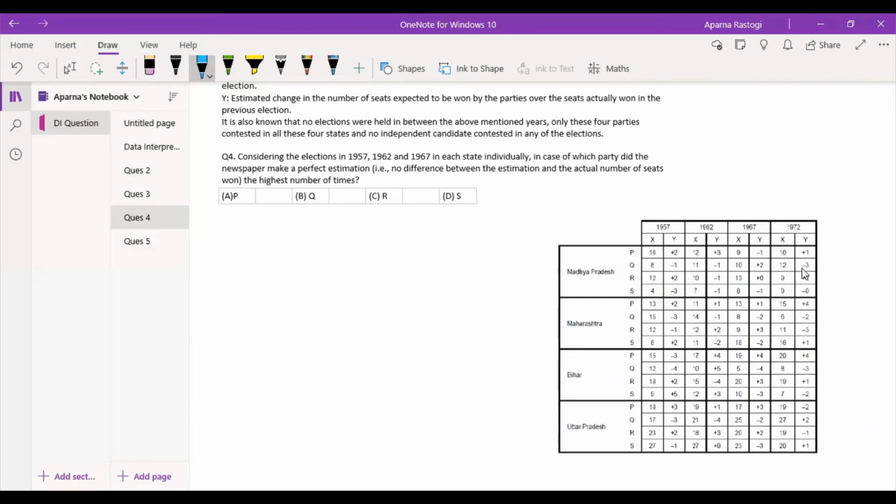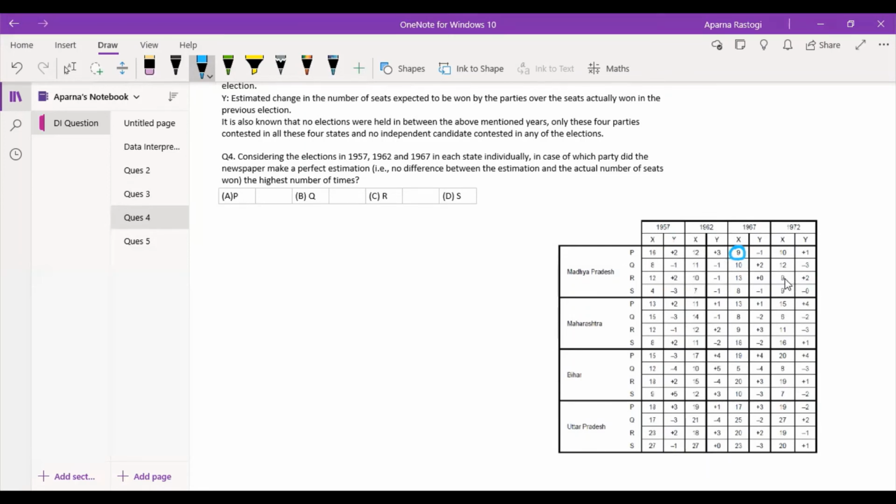So let's look at the value of Q again. So this is 12 plus 3, 15. No. 10 minus 2, 8. Again no. 11 plus 1, 12. Again no. And in rest of the values also you can quickly scan through. So this is 10 minus 1, 9. Okay, so we have one value over here. 9 plus 1 is 10. No. 12 minus 3 is 9.